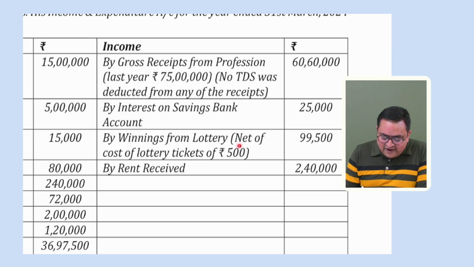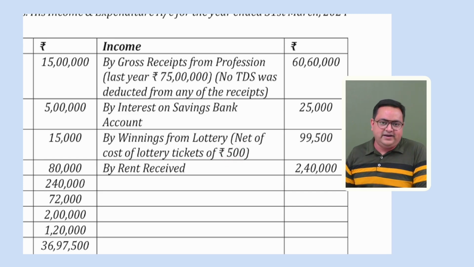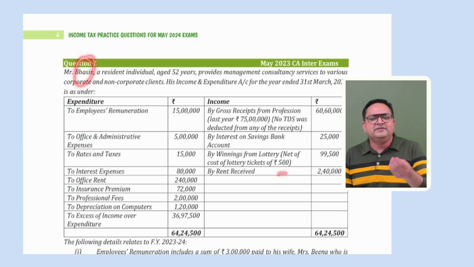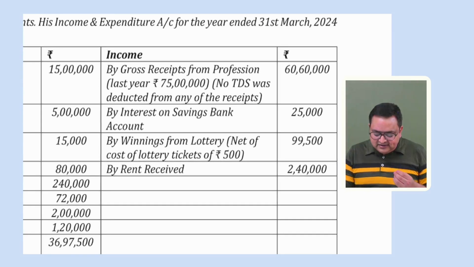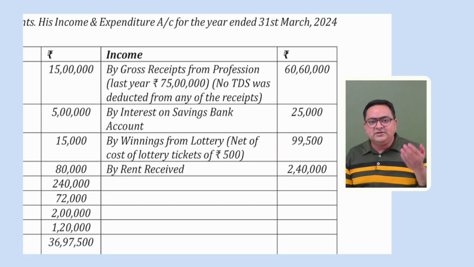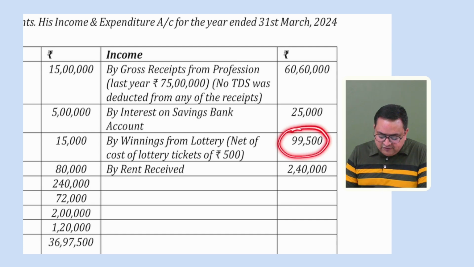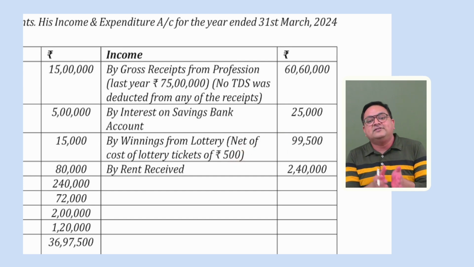It is saying that after deducting the cost of lottery ticket. So let's say this assessee, Mr. Bhasin, has purchased a lottery ticket of 500 rupees. He has purchased a lottery ticket of 500 rupees and he won this lottery. And how much he has received, he has deducted that amount of 500 rupees from that, and then he has shown this to his P&L account. So tell me how much money he would have received. He had received, I think, 1 lakh rupees, right? Because this is net of 500. Net of 500 means after subtracting 500, the cost of lottery ticket.